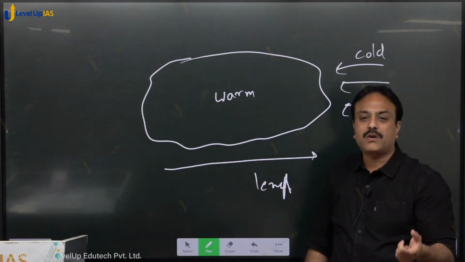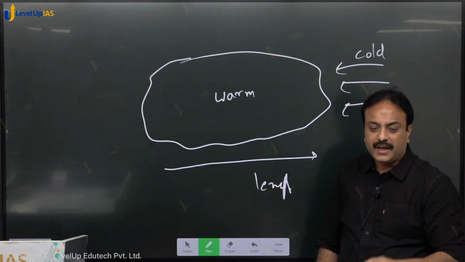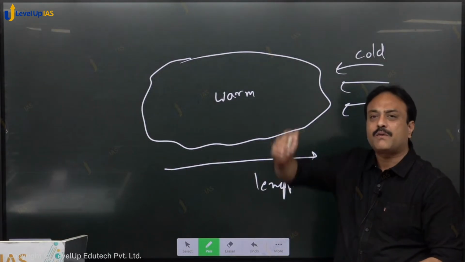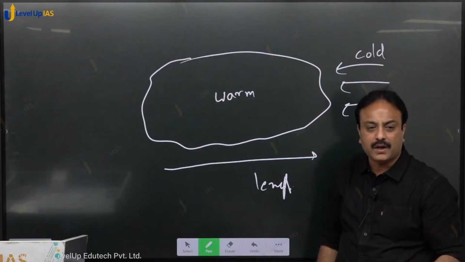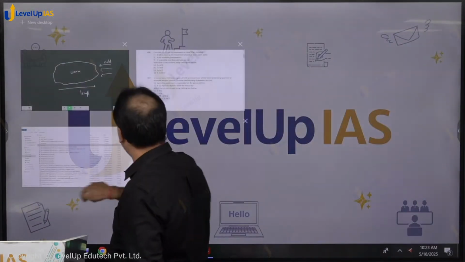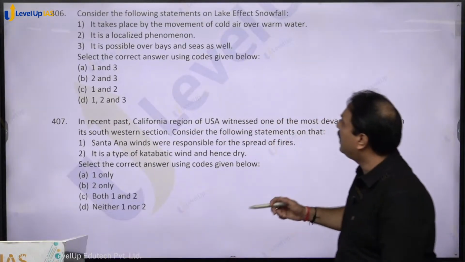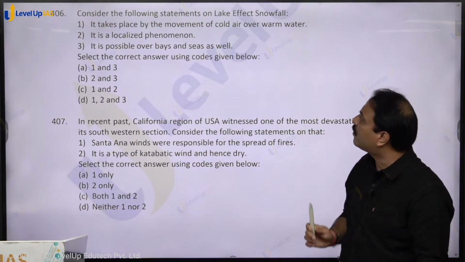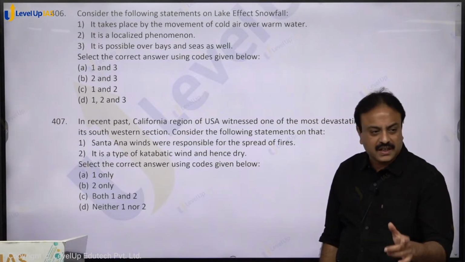So this phenomena is called a lake effect snowfall, in which a proper formation of cloud at higher altitude may not be required. Right? This phenomena is called as lake effect snowfall. Have a look at that. It takes place by the movement of cold air over warm water. That is the correct statement.